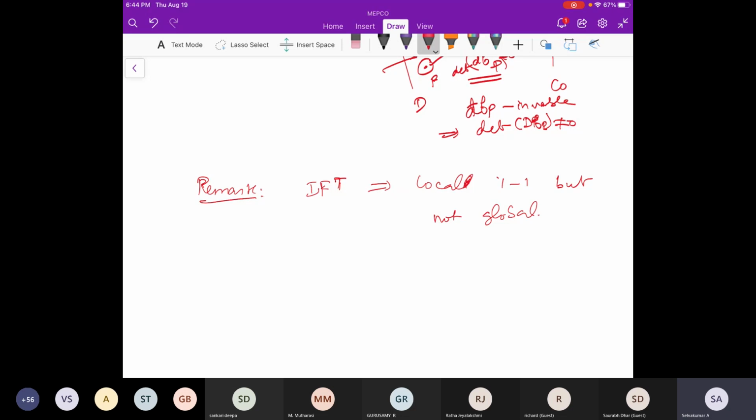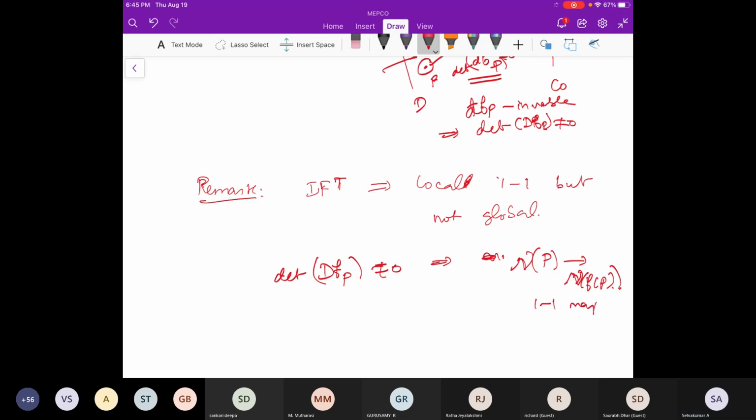Suppose the derivative at some point p has a non-zero determinant, which means the matrix is invertible. Then there is a neighborhood of p and a map defined from this neighborhood to a neighborhood of f of p, and this is a one-one map. We can say this locally.